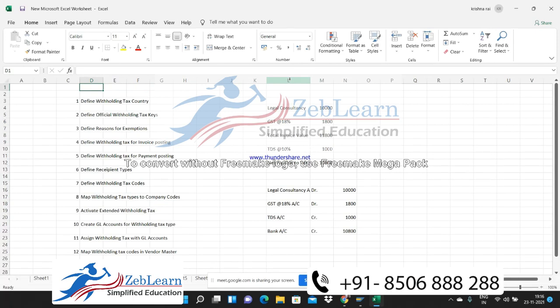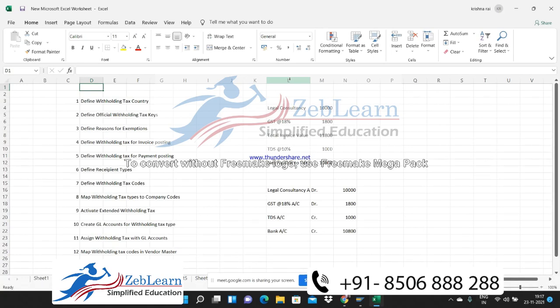Okay, we have to create some conditions like that we have created in IGST, GST configuration, and then we have to also map those conditions with some country code. Then we have to create some tax codes. Okay, and after creation of those tax codes, we have to map them, just like GST. There is only one difference. In GST, we have not mapped the GST codes or conditions in the vendor master, but in this case we are going to map the withholding tax codes in the vendor master.